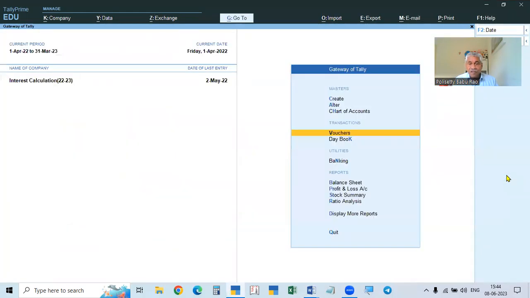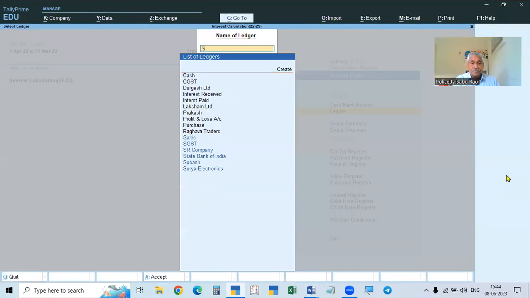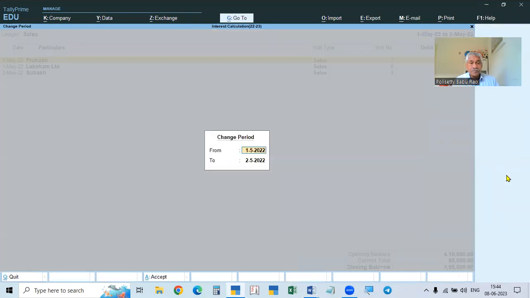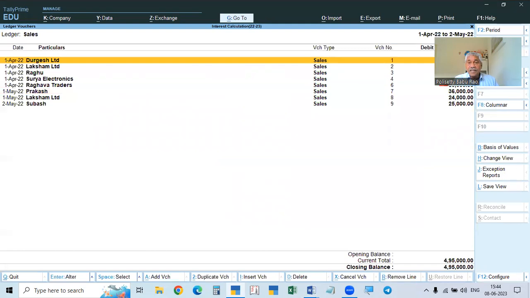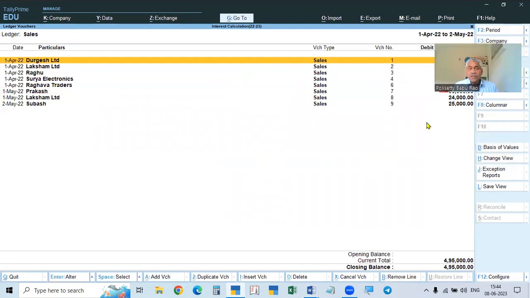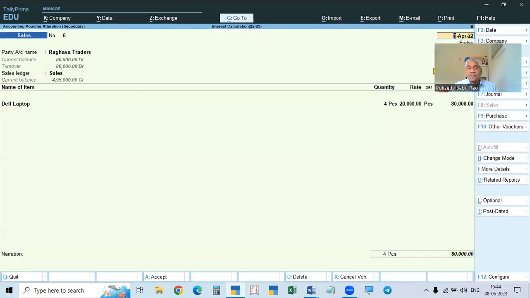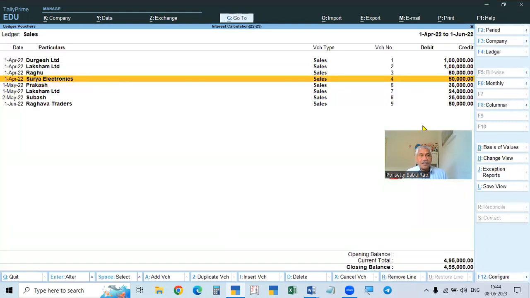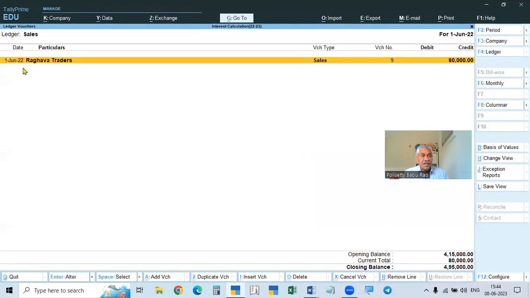Now, when we passed the entry, we passed the sales entry. See here, we have this entry, I will change the date. I will do one thing. I will change the entry, not 1st April. I will take 1st June, for example. I have taken this date as 1st June for the sales.